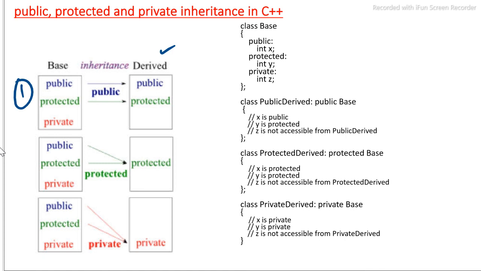The inheritance type is public here, and in such case the visibility mode in the derived class for public data members will remain public.